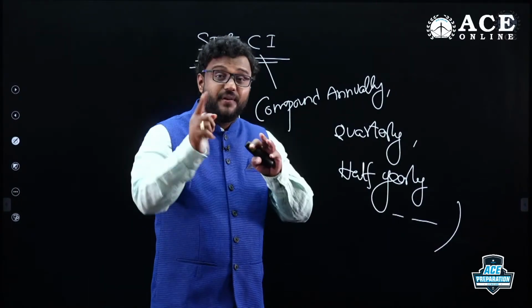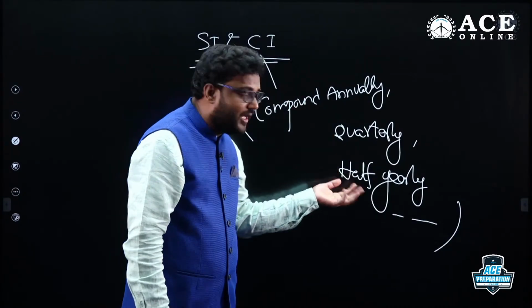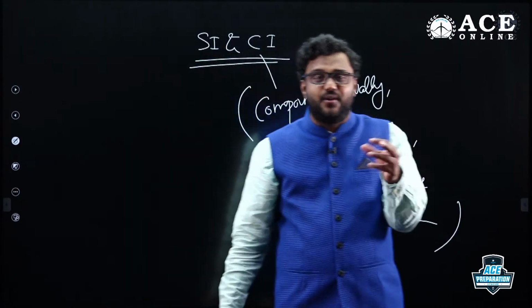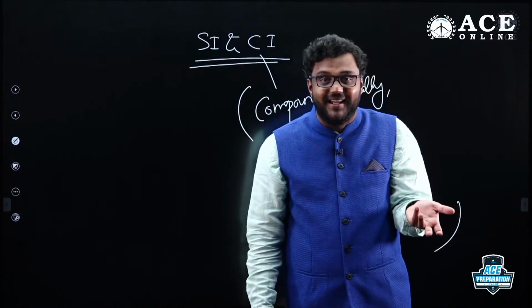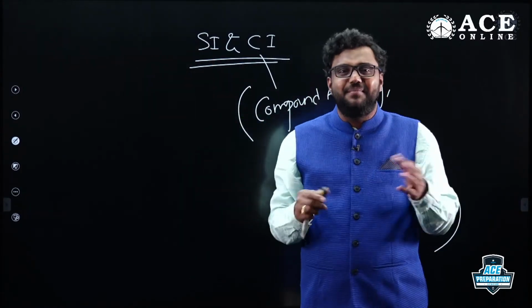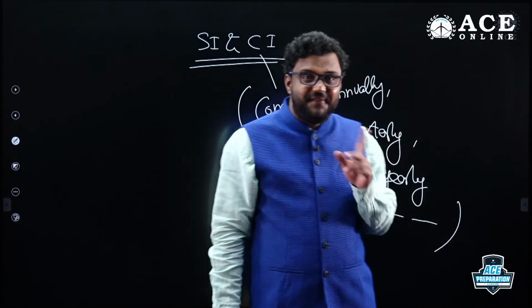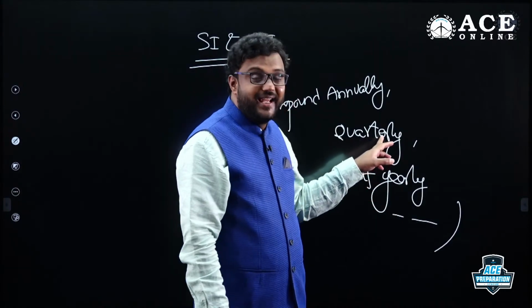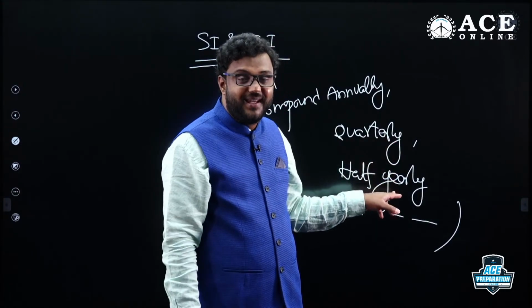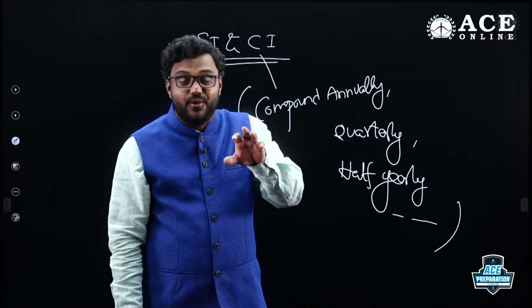And if you have a doubt like, sir, in compound interest there is compound annually, quarterly, half yearly, but in simple interest they don't discuss quarterly or half yearly. Because if you do quarterly, half yearly or annually in simple interest, it is the same thing, no change, no effect. Whereas in compound interest, if interest is collected quarterly, it will give more amount compared to half yearly. Half yearly gives more amount compared to annually. That's all you have to know.